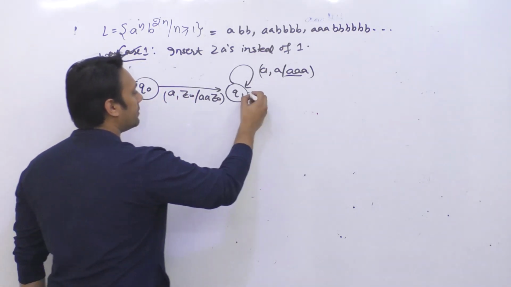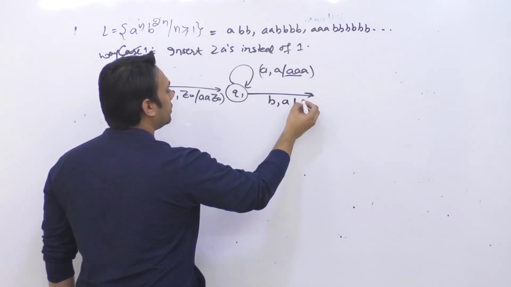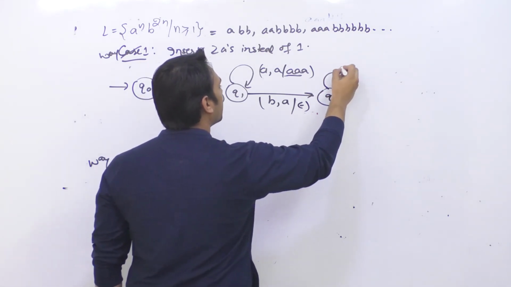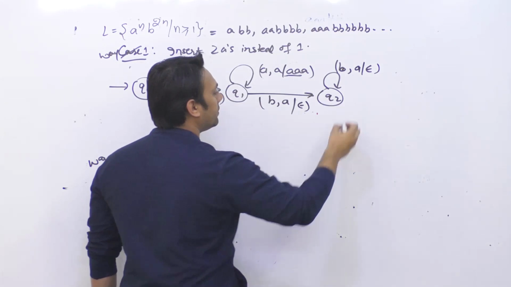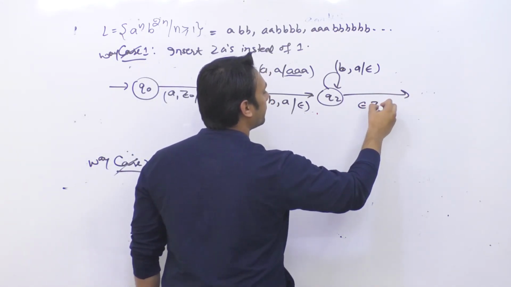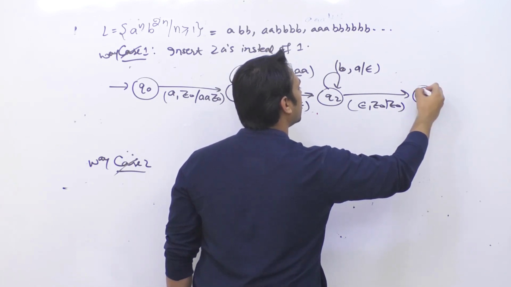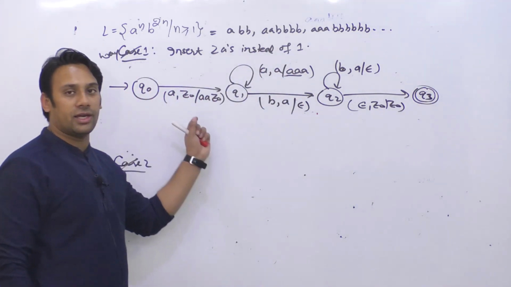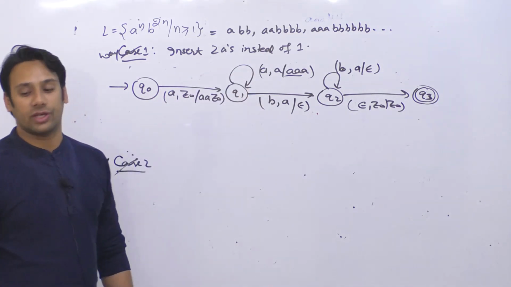And then whenever you get a b, your stack will be containing a, then you are going to remove it. Then you go to the state q2. You can get any number of b's, your stack will be containing a, you can remove them. And after this, if the stack is empty, you are going to leave it empty and accept it in the state q3. So this is the first case. In this case, whenever you get a, you are going to insert 2 a's, and whenever you get a b, you can just remove a, right?